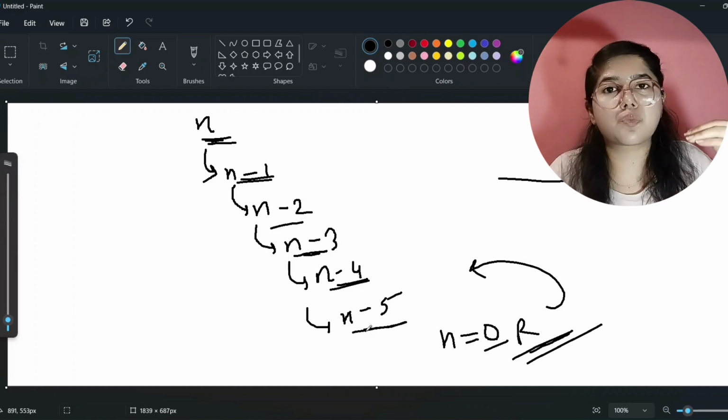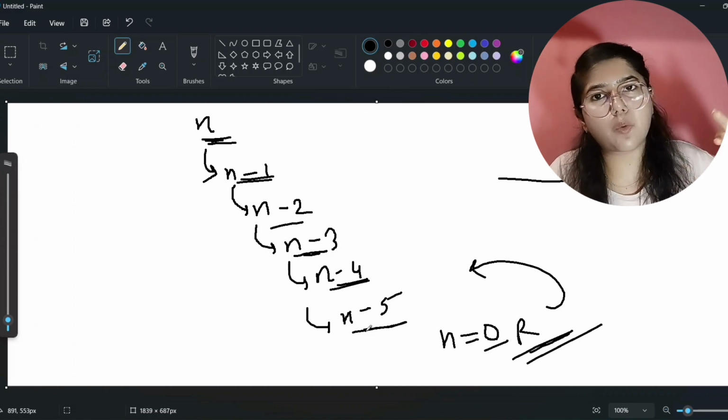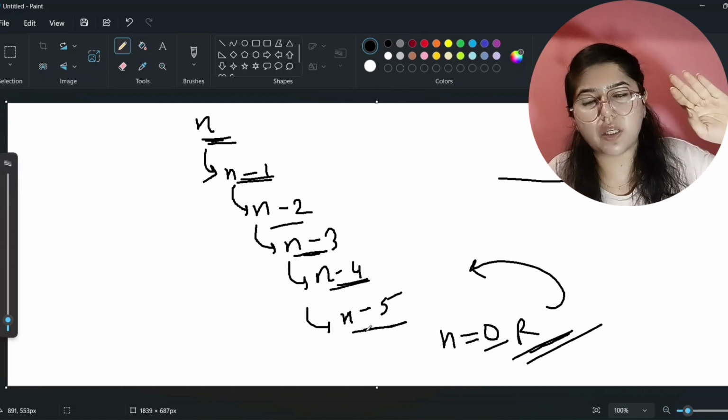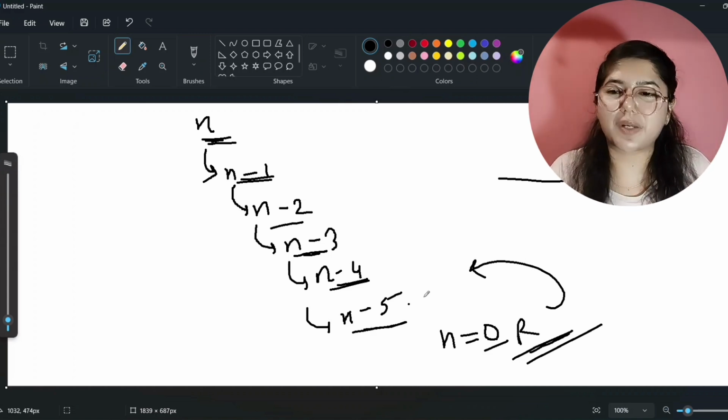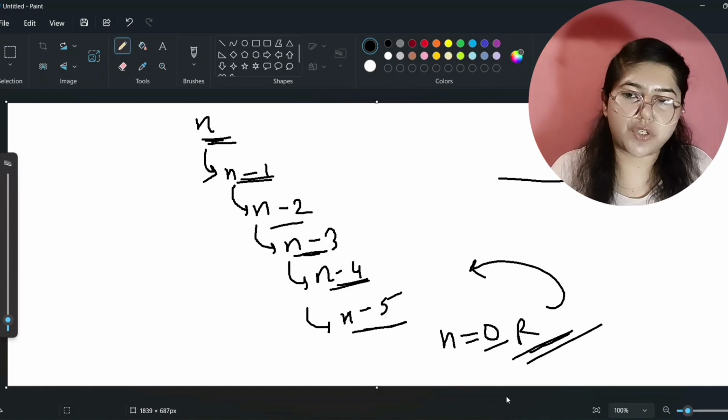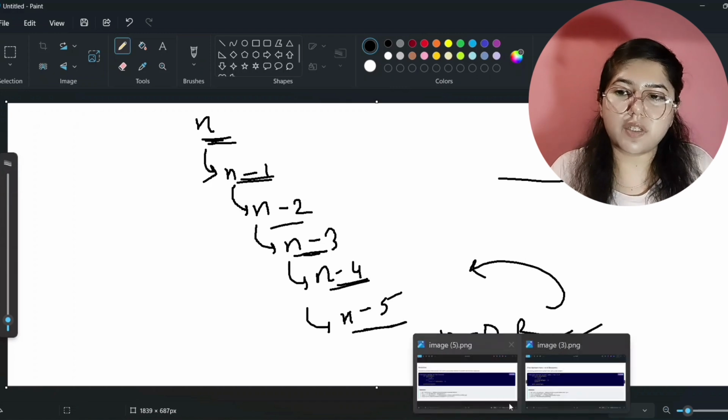It will divide into smaller and smaller instances, and on the base condition, whatever we write, it will return that value backwards. It will return from there to there, and it will print. What does this backward mean? I will explain to you, don't worry. So now we will see our question. So first see this also.